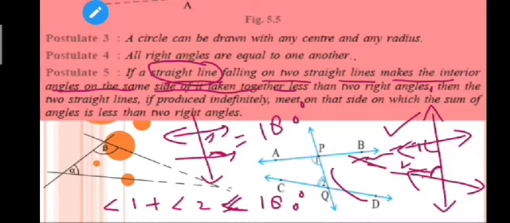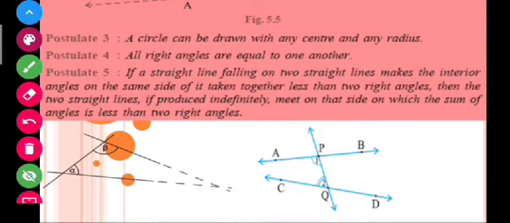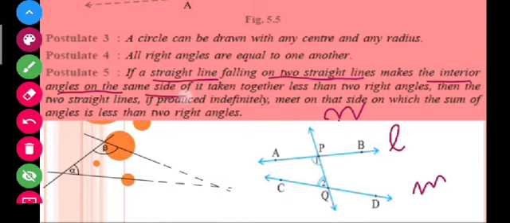Students, you can also see that, just look here in this figure. Here are two straight lines, AB and CD. Here is another straight line, let me mention this as L, this as M, and this as N. Postulate 5 is stating that a straight line falling on two straight lines, obviously N is falling on two straight lines, that is L and M here. And it is saying that making the interior angles, this is interior angle 1 and angle 2, two interior angles on the same side, and the sum of these angles is less than 180.